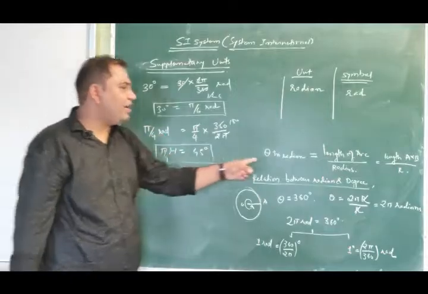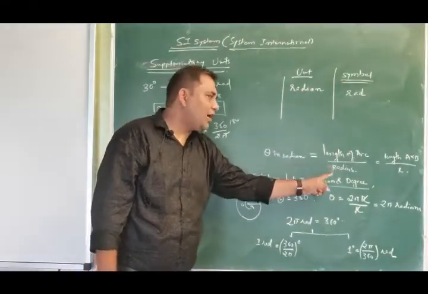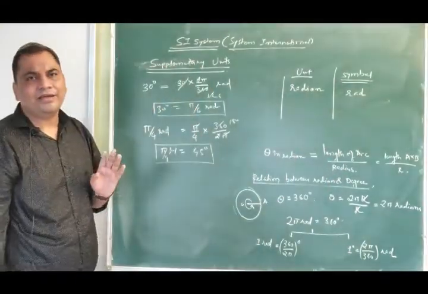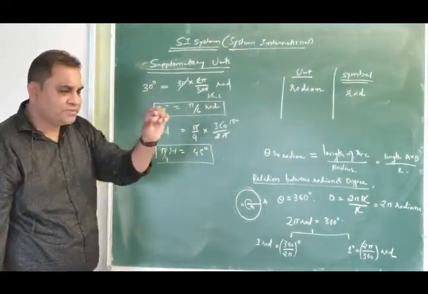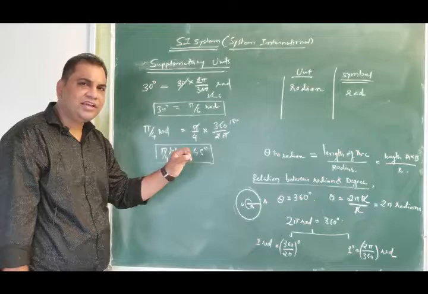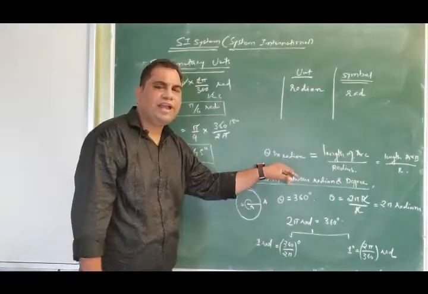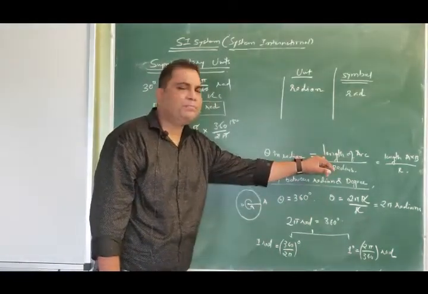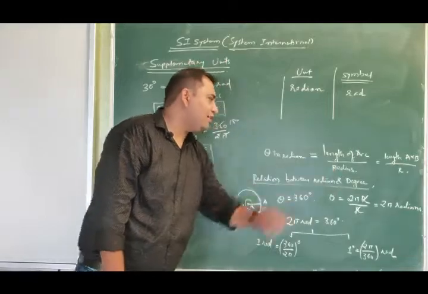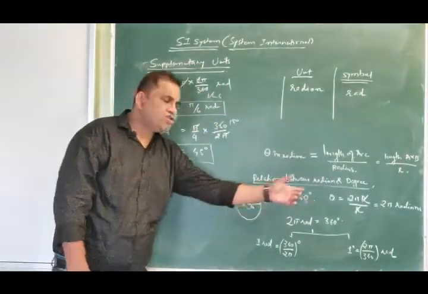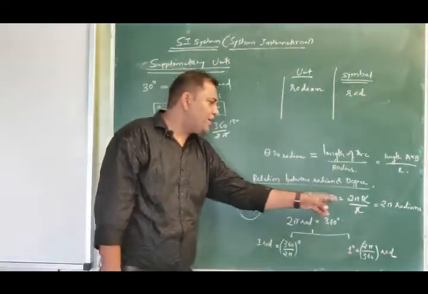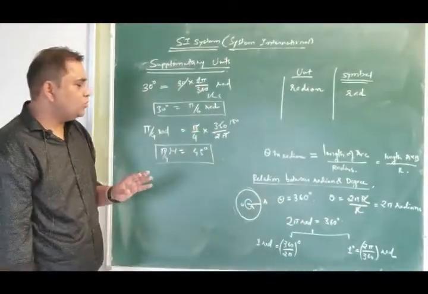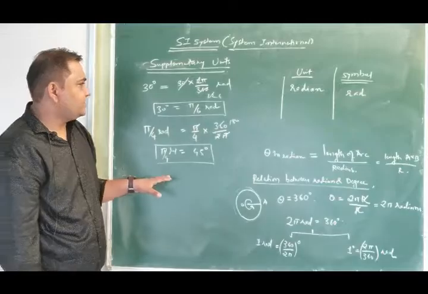We already have defined radian, that it is length of arc divided by radius. Length of arc which subtends some angle at the center, and the measurement of that angle in radian will be the length of that particular arc divided by radius. We also have established the relation between radian and degree, that 2 pi radian is equal to 360 degree. Okay.